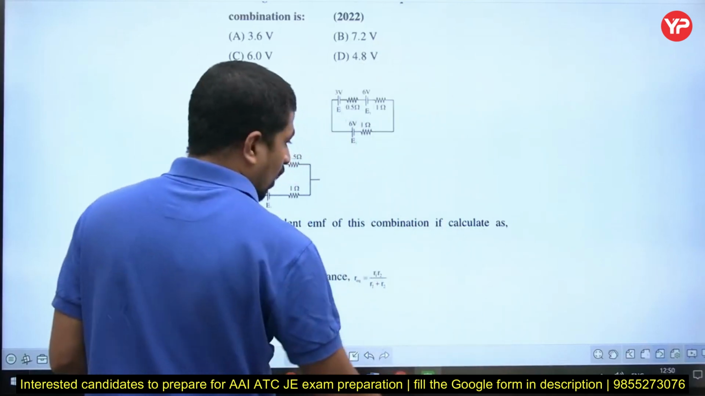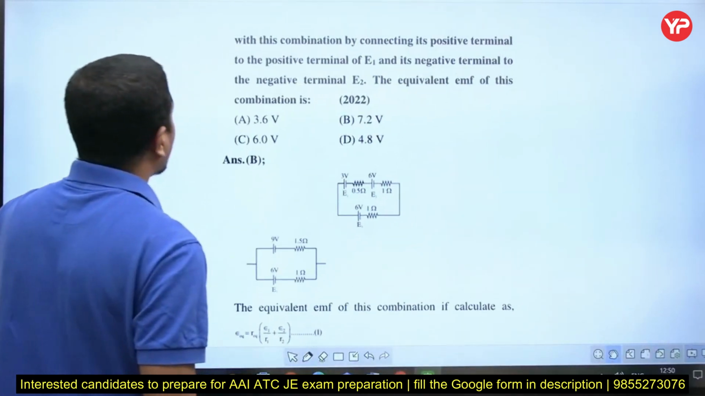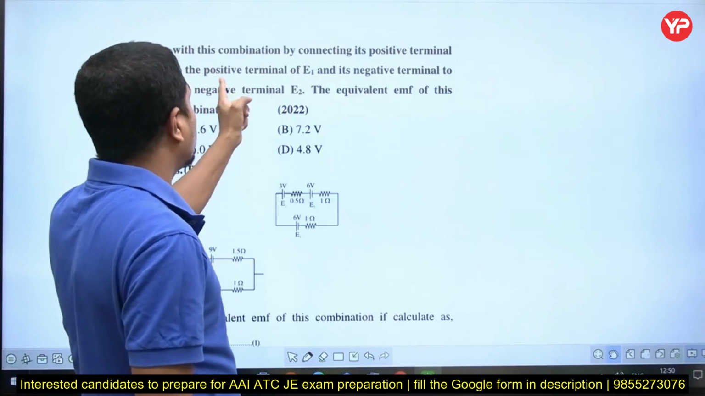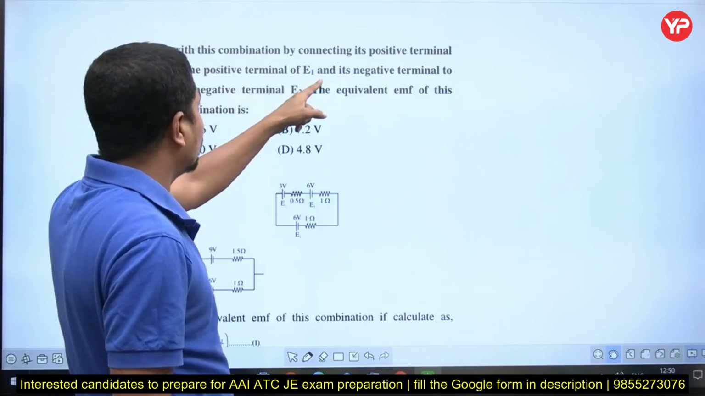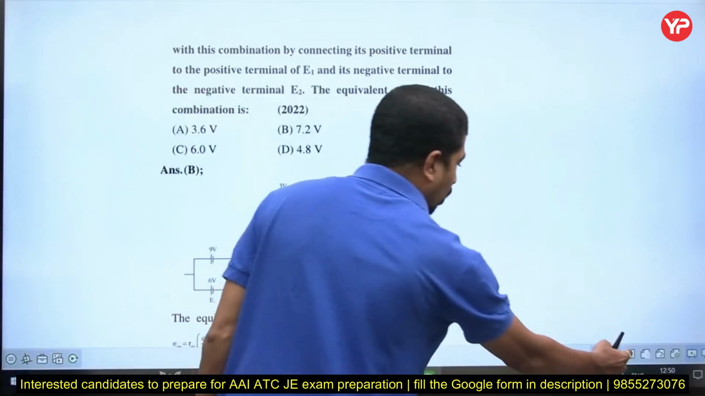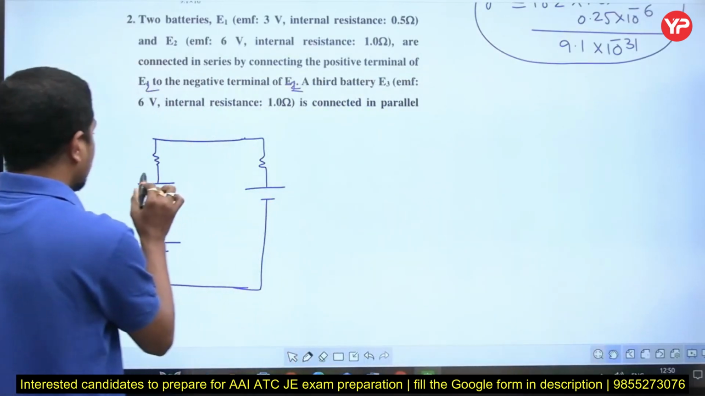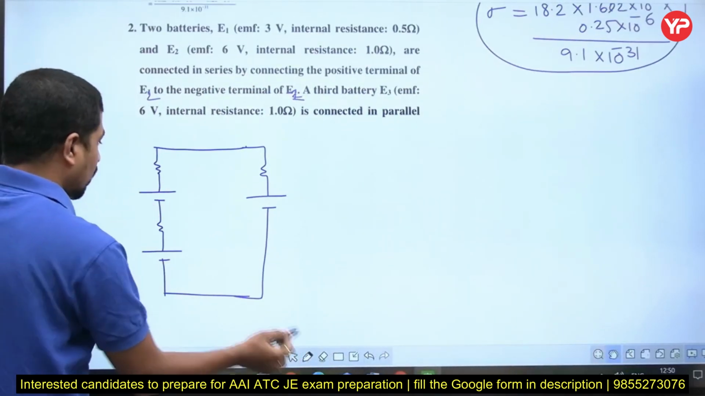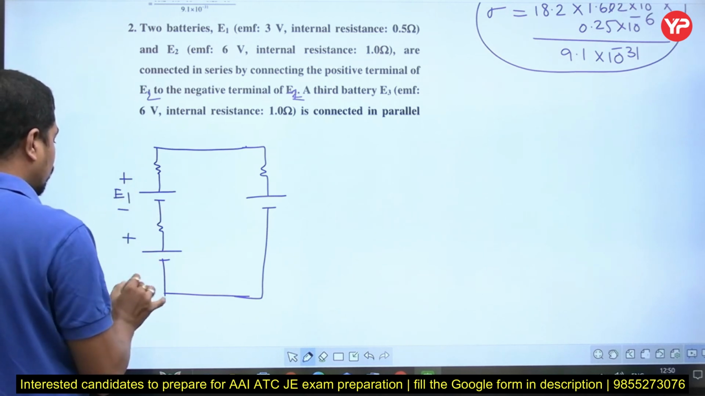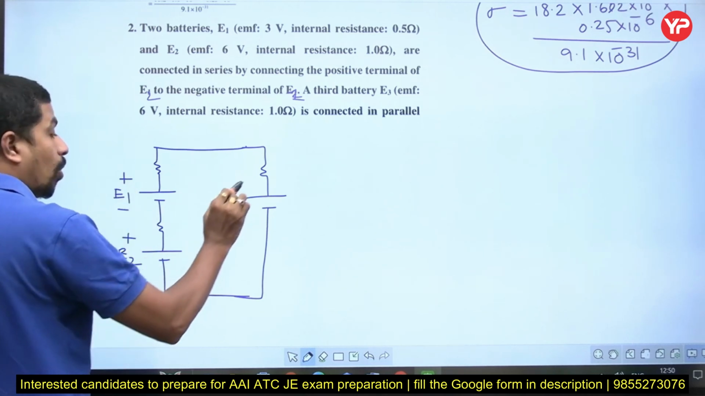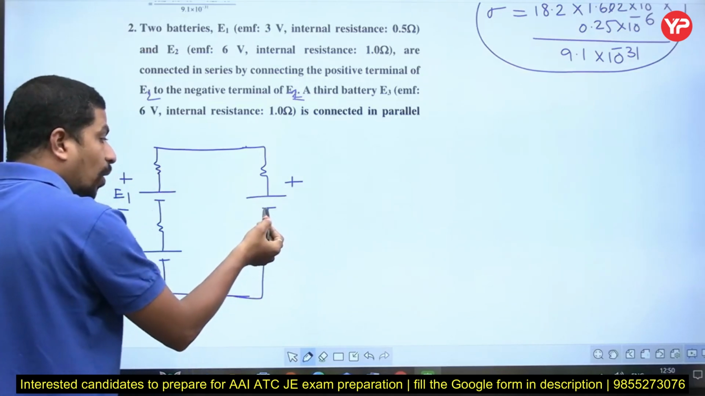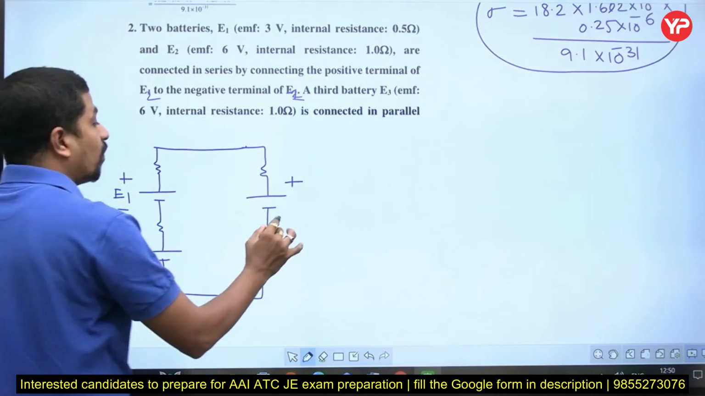Now observe what he is saying, in what way it is connected with this combination. By connecting the positive terminal of the E3 to the positive terminal of E1, and the negative terminal of the E3 to the negative terminal of E2. This is E1, this is E2.